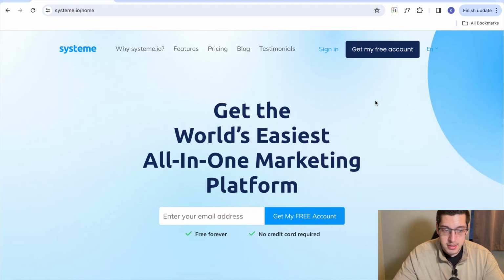Okay, here we are on the System.io homepage. What you're going to want to do first, if you haven't already created an account, is go to the link in the description and click on that link to create a free account. As you can see, it is free forever, no credit card required whatsoever to sign up. Once you click on that link in the description, you just fill in your email address here and get started for absolutely free.